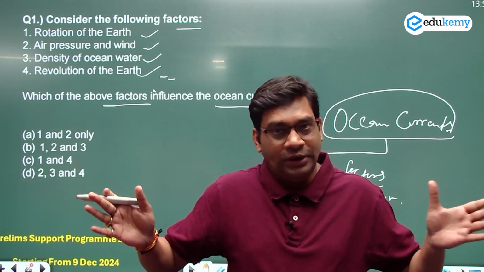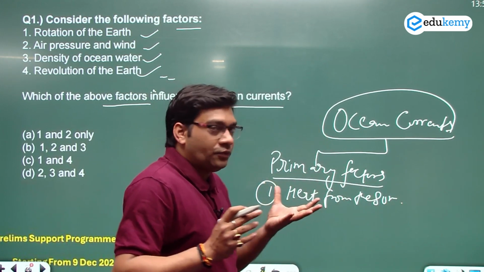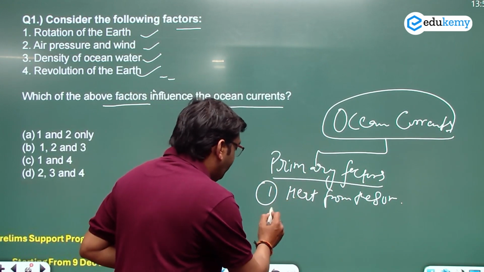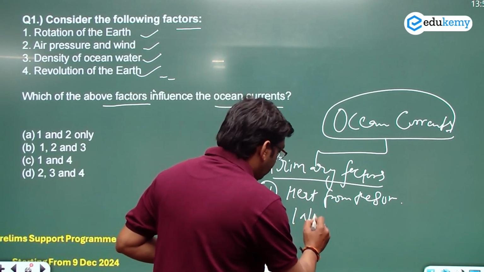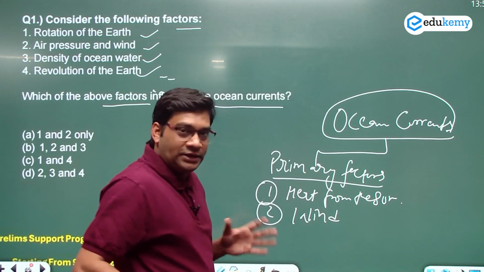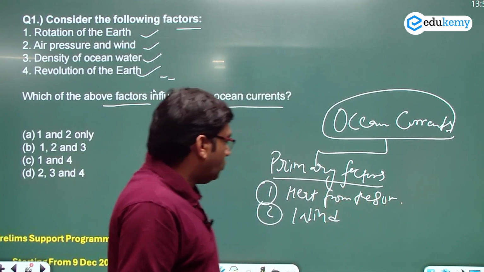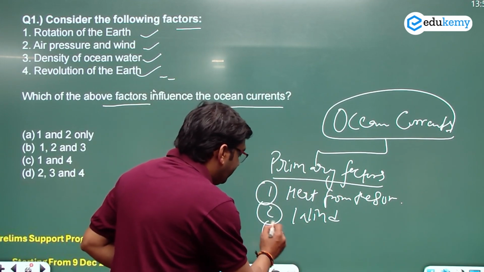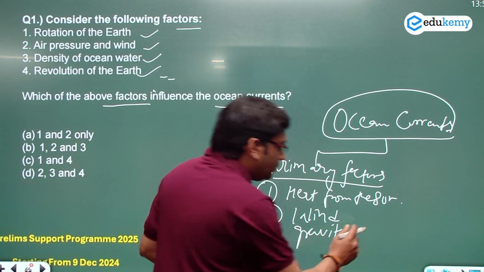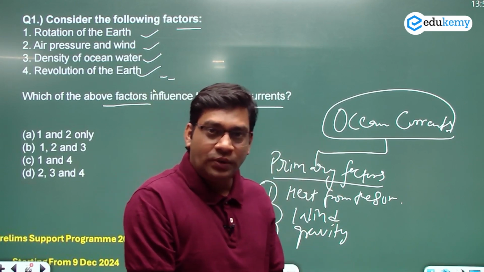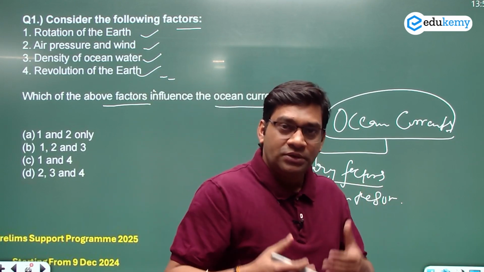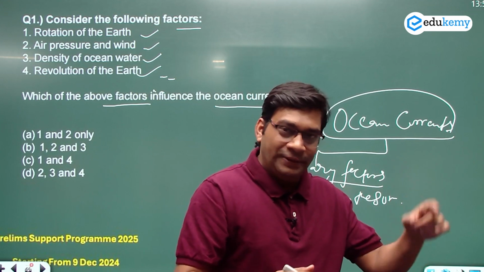Second is wind, which drags the oceanic water and pushes the surface water so it starts to move. Third is gravity, which pulls the ocean water toward the depth, and this results in the formation of a complete cycle.